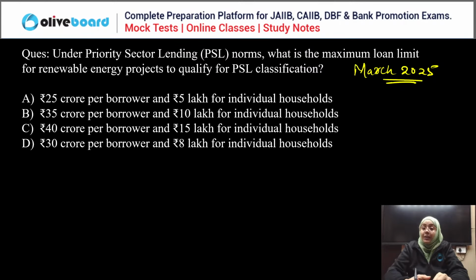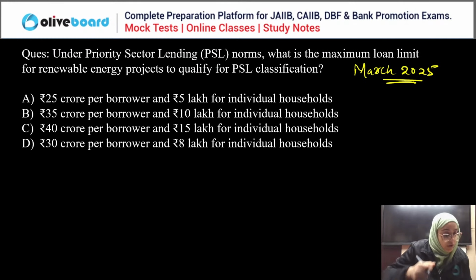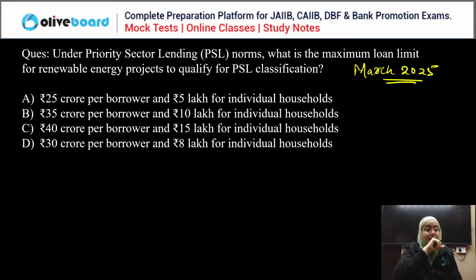Everyone, start answering. Krishna is saying B, 35 crore per borrower and 10 lakh for an individual household. And everyone else? Please answer this question.